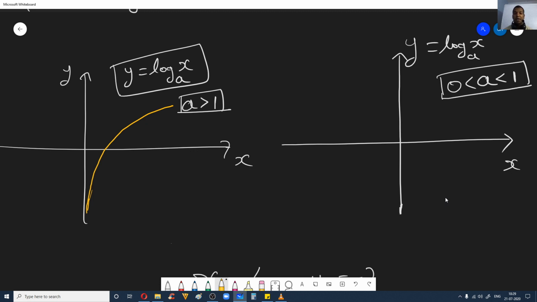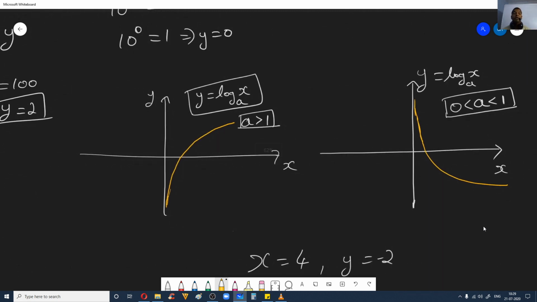Now the nature of the graph goes something like this. Yeah, this is sufficient. So draw it as a smooth curve. This is the nature of the graph. I hope you understood the conditions when you have to define a logarithmic function.